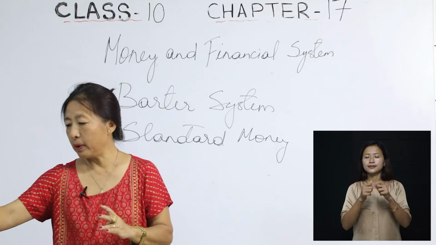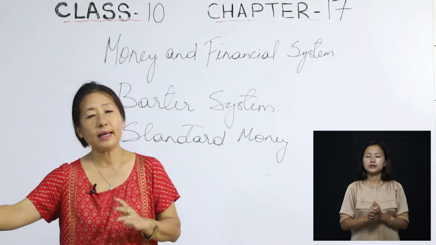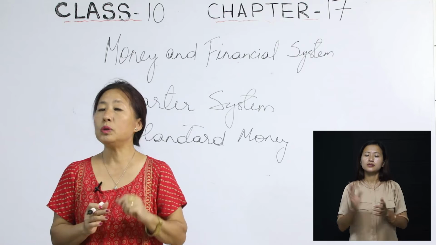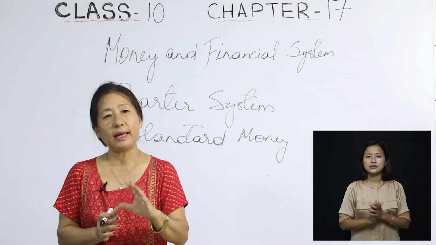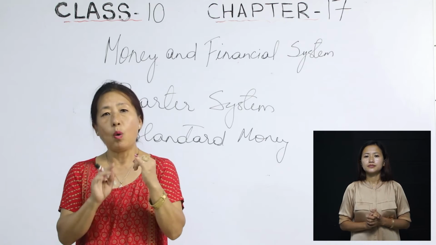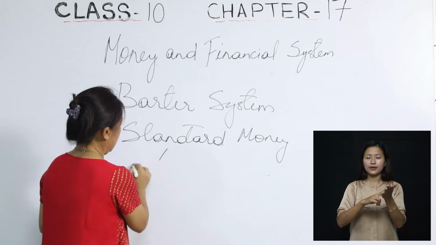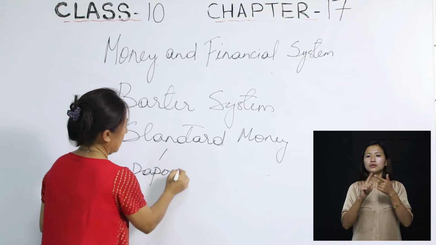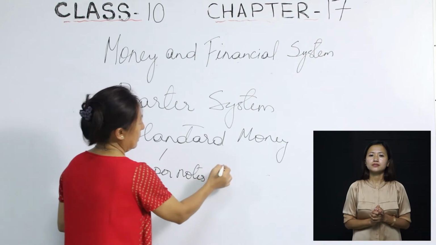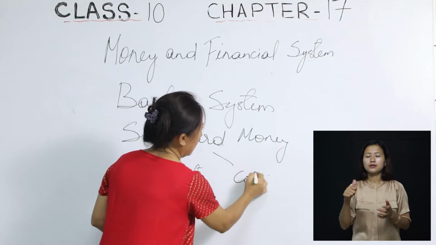Then another point is, this standard money has 2 types. One is called the paper notes. Got it? The paper notes. And the other one is called the coins.